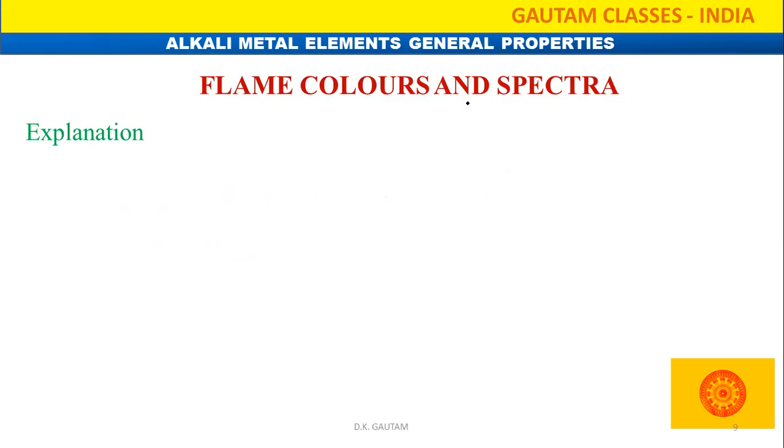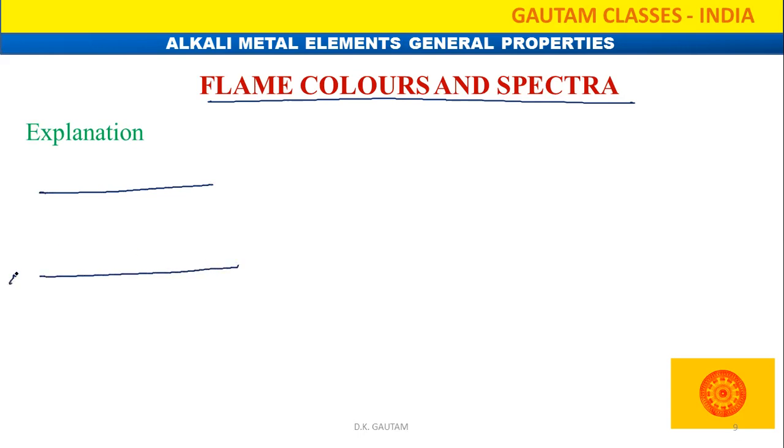Next one is flame colors and spectra. As you know, at room temperature I will explain some points here. Suppose we are considering two energy states: the ground energy state E1, and the first excited state E2. At room temperature the electron is present in the valence shell, but when we heat them, that means we supply some amount of energy, the electrons present in the ground state go into the excited state.